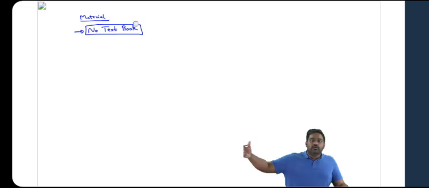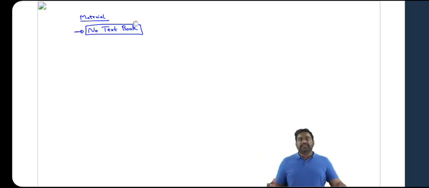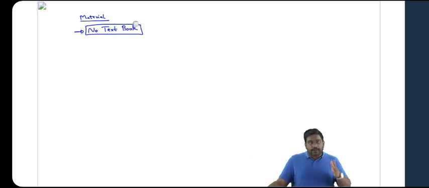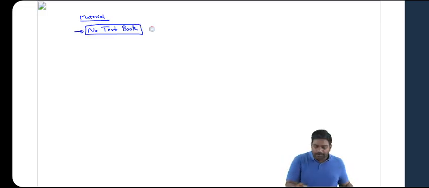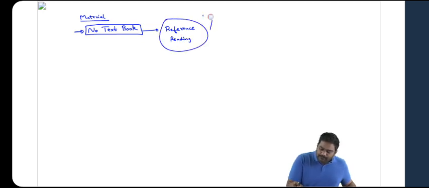A book written 4 years ago, 5 years ago will not really help you in the exam apart from the static part, apart from some concepts. Correct? So there's no point in relying on a textbook. You'll end up wasting your money and time. There are many good books in the market. If you want, you can just use one textbook for reference reading. Just for your reference reading.